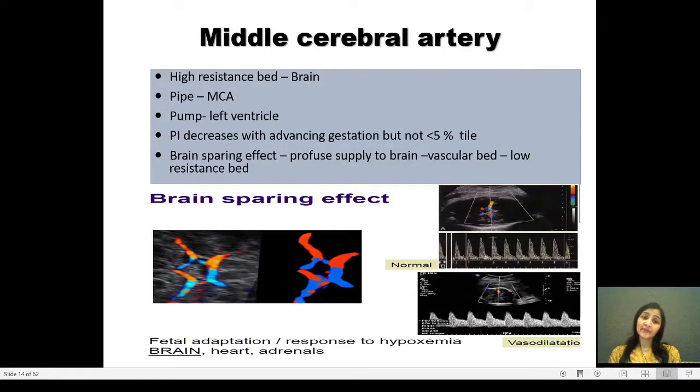The third artery that we look at is the middle cerebral artery. This is a high resistance bed in contrast to the previous two vessels that I spoke of. Here the pipe, as we have discussed, is the middle cerebral artery and the pump is the left ventricle. The pulsatility index decreases with advancing gestation but is never less than the 5th percentile. And brain sparing effect is when there is increased blood supply to the brain vascular bed.